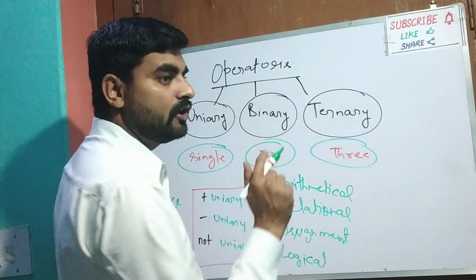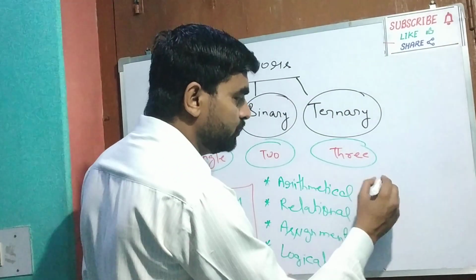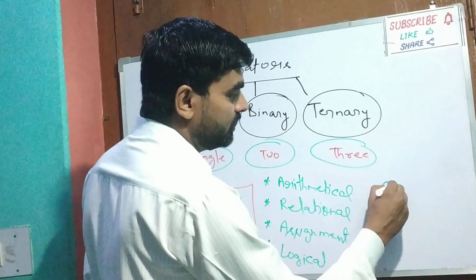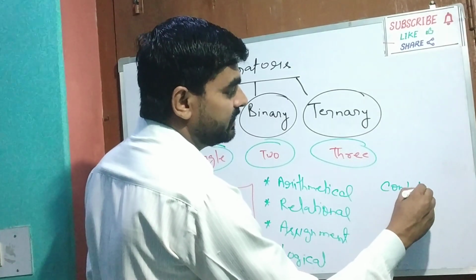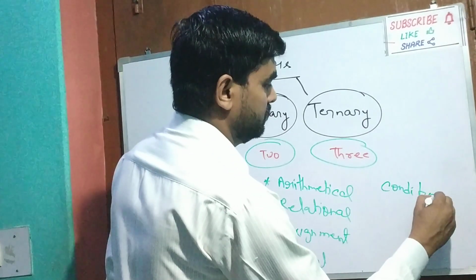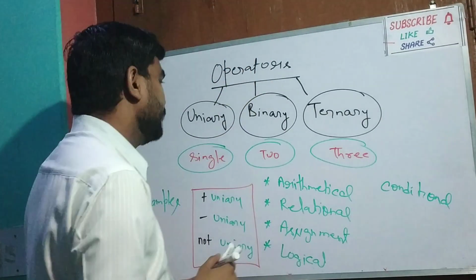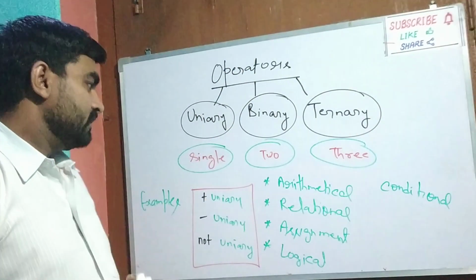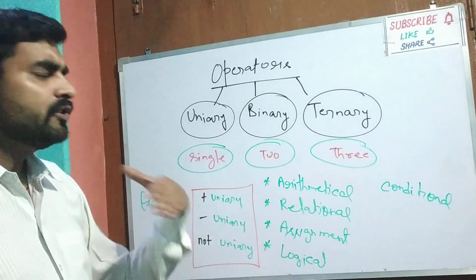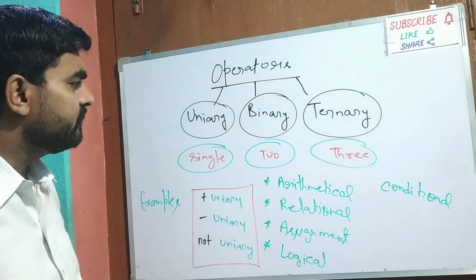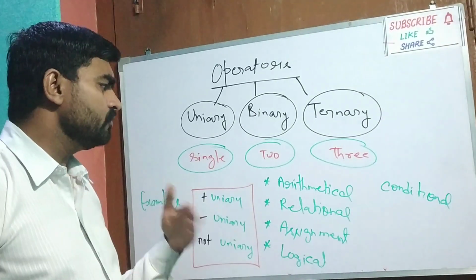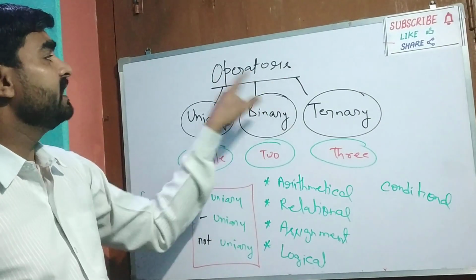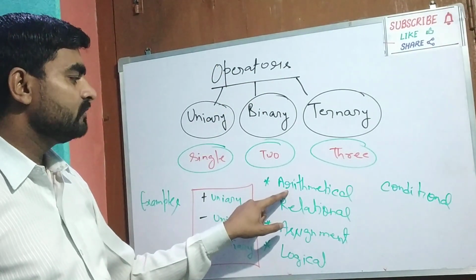Under ternary operator, only one operator is used. This operator is called the conditional operator. Students, this is a brief summary of the types of operators. In many videos, tutorials and books, when they start the operator chapter, they start with these.